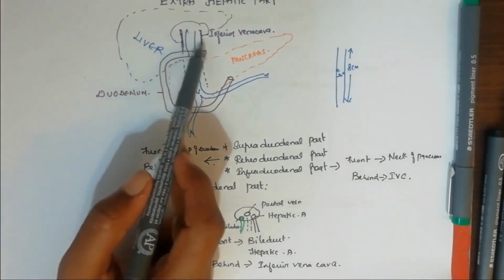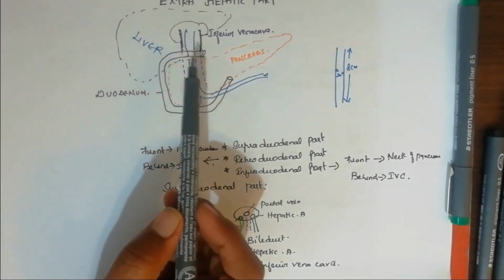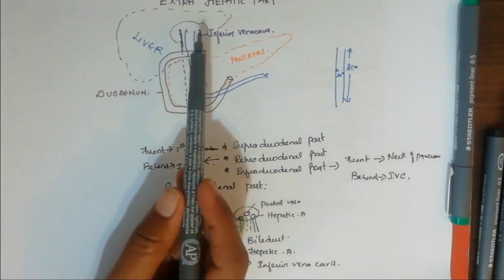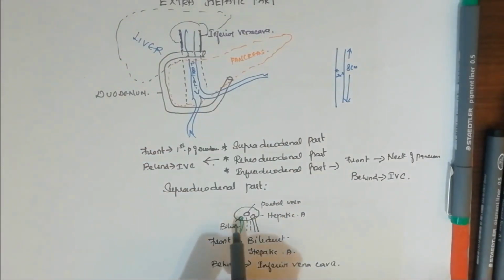So these are the 2 structures which are related in front of the supraduodenal part of the portal vein. So in front we have got the bile duct with the hepatic artery related to the anterior aspect.